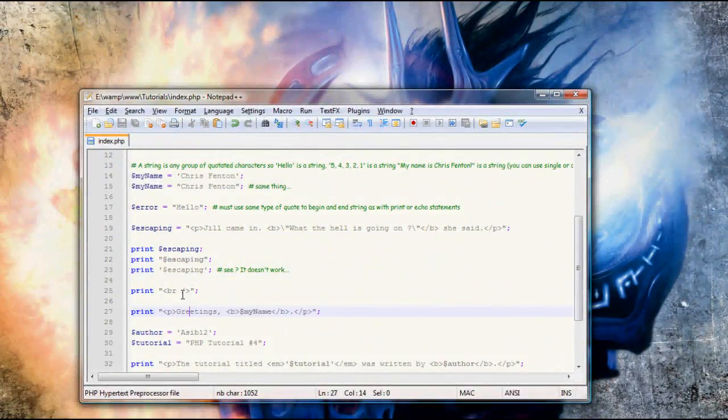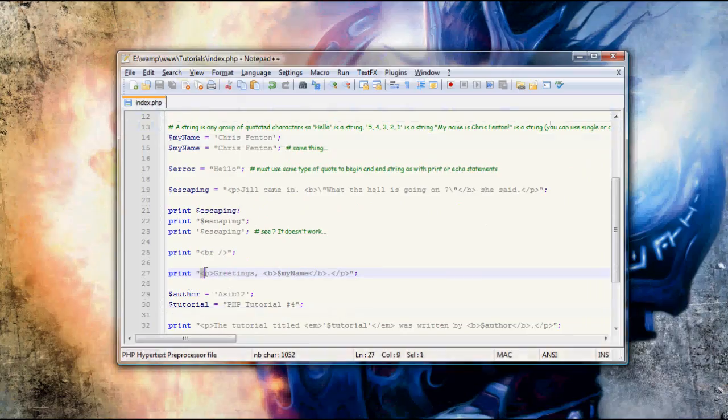Here what we're actually doing is outputting a combination of string literals and the values inside variables.